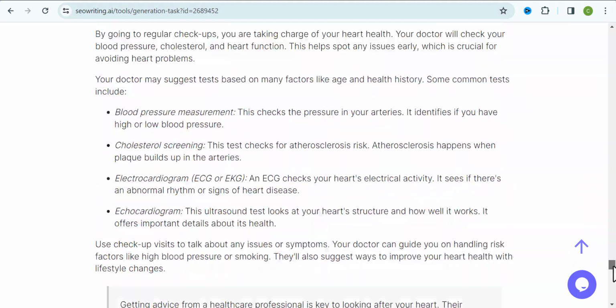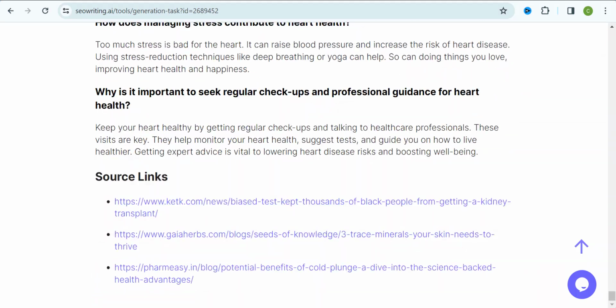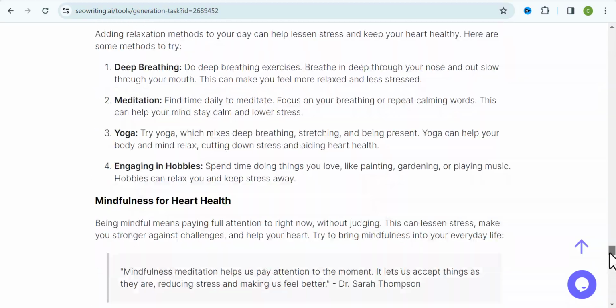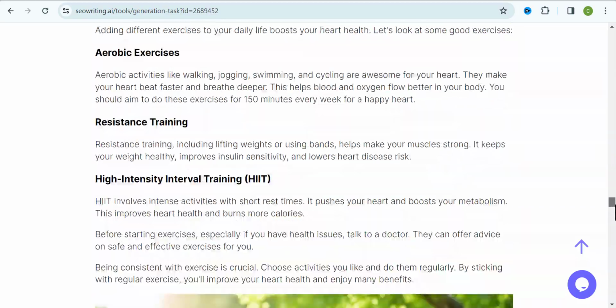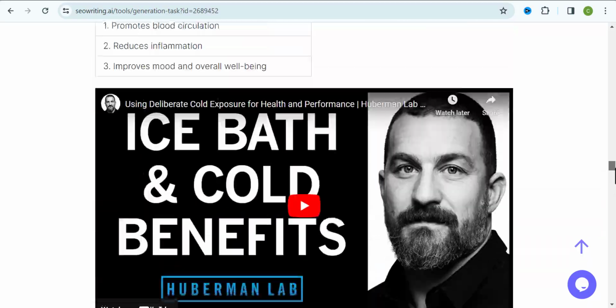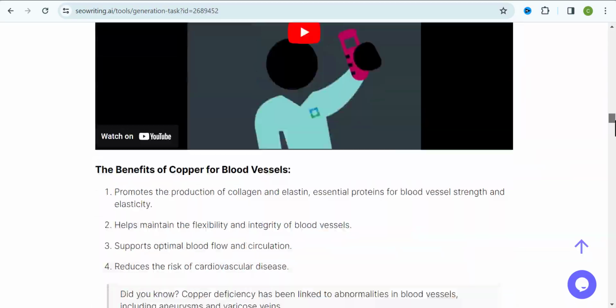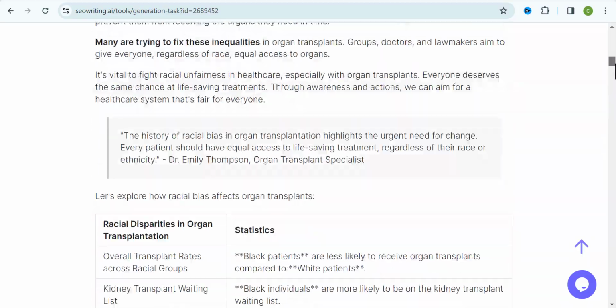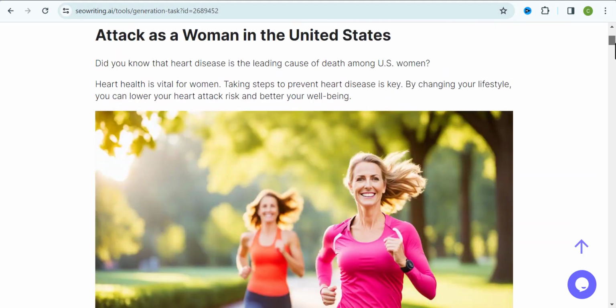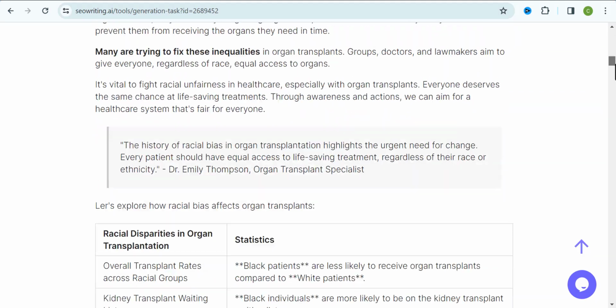Now look at this. If I tell you that I wrote this myself, I'll be lying. AI wrote and designed all of this for me. You can see all the blog posts right here. You can see everything right here is done by AI. So all I did was use this AI tool the right way to get a good looking blog post, and I submitted the article to the buyer, and then boom, that is money for me.